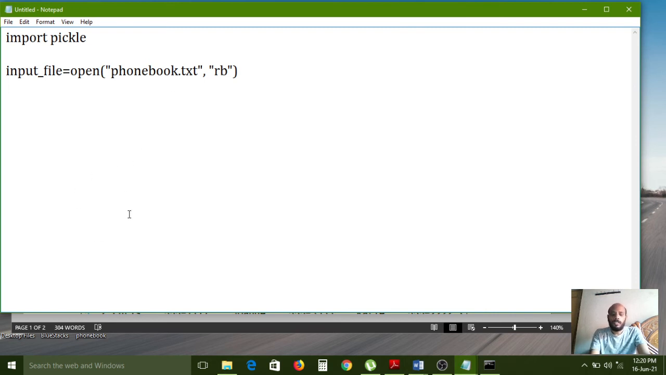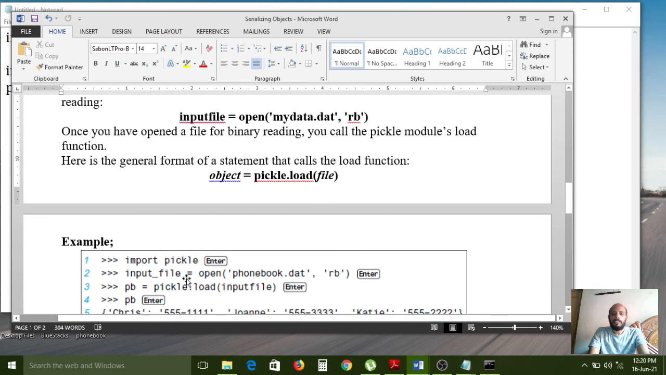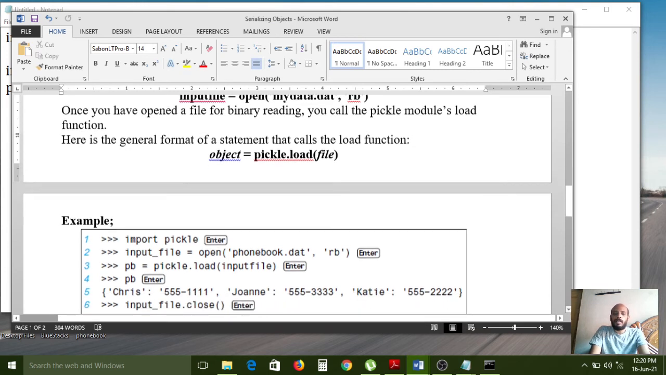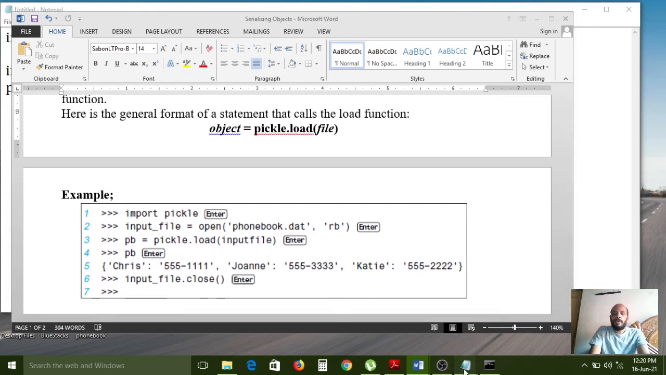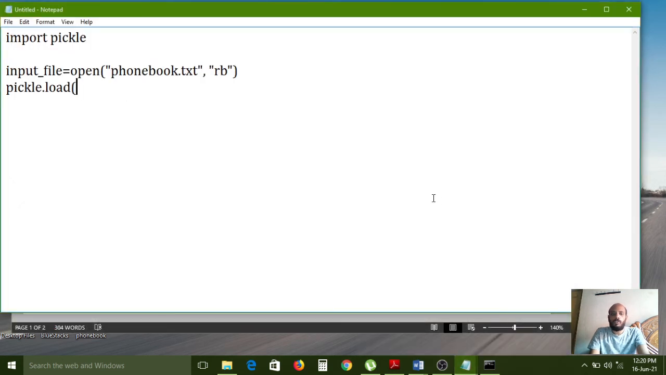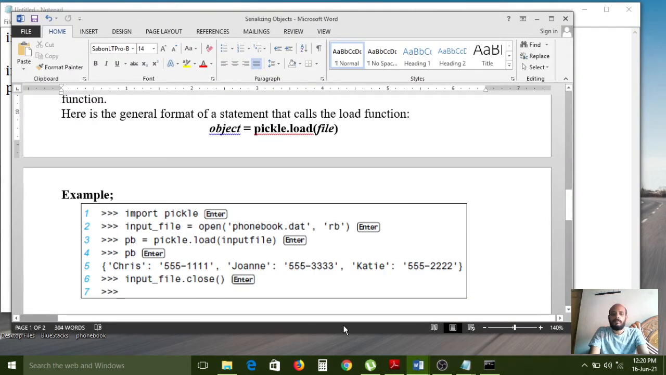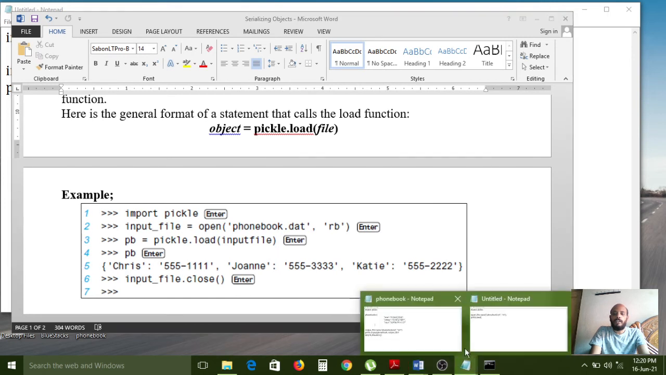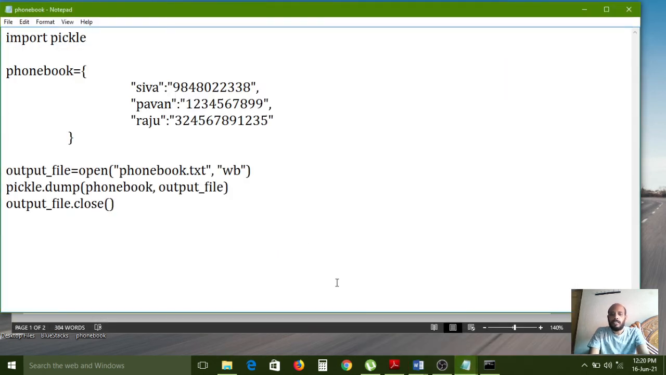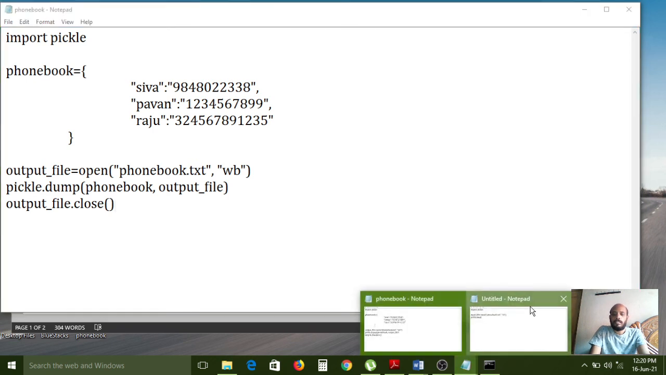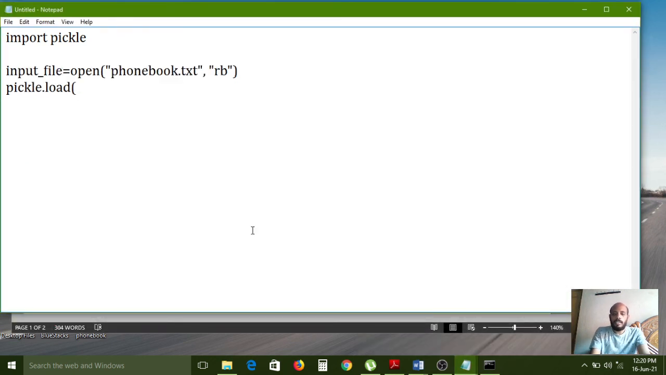Now we are using the pickle.load method. The load method is also available in the pickle module, so that's why we are using the pickle.load method. And here we need to pass a single parameter, like an input file.